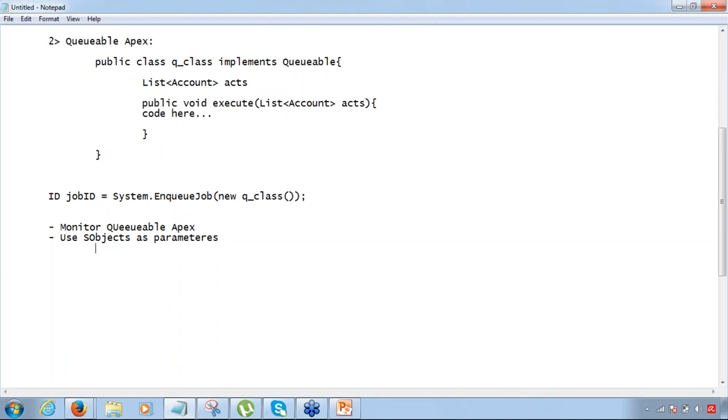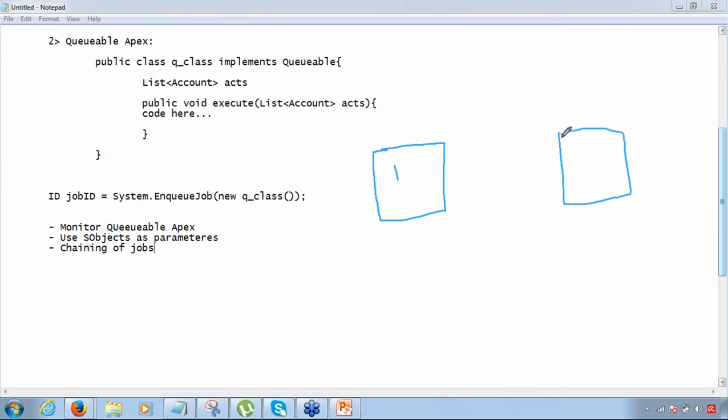And the third good thing about queuable Apex is chaining of jobs. What is chaining of jobs? Chaining of jobs basically means if you have multiple jobs to be done, you can put them in a particular sequence using this queuable Apex. Now think about it. If there are two queuable Apex that we have created, there is queuable Apex 1, there is another called queuable Apex 2.